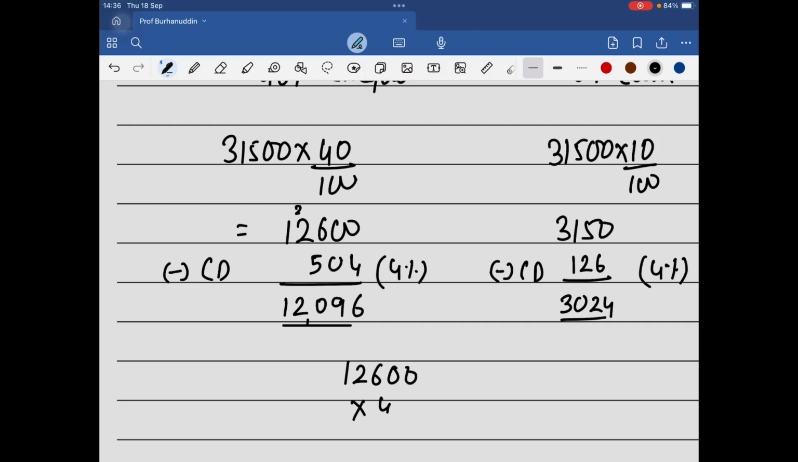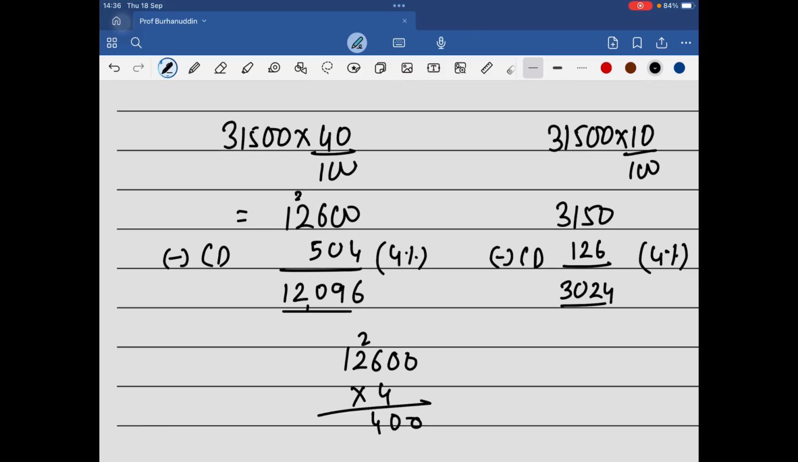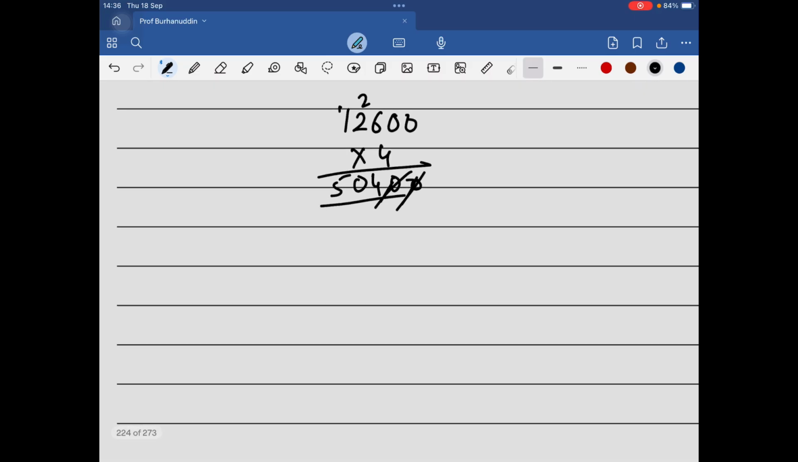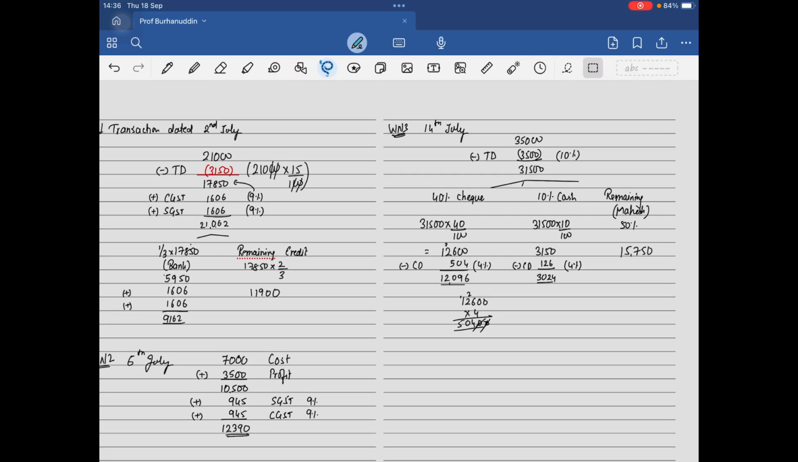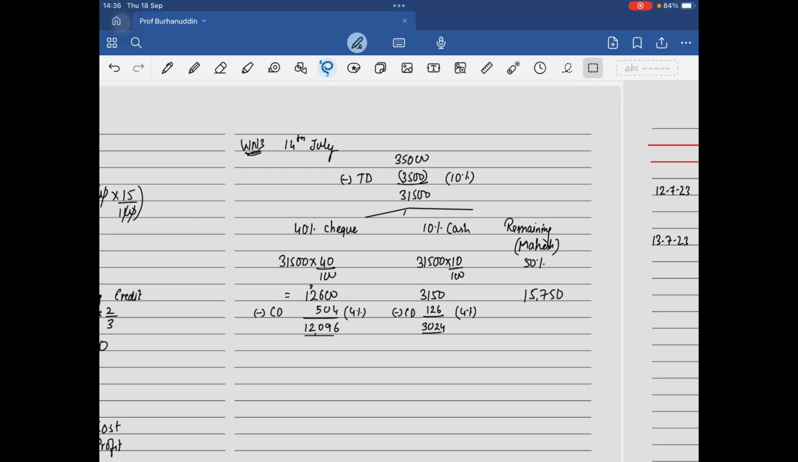12600 multiplied by 4. 0 0. 6 are 24. 2. 4 2s are 8, 9, 10. 1 carry 504. And you have percent, so we will remove 2 zeros. So 504. Do you understand this? Okay, very easy. Now this question is actually going to bore you, but it is very easy. It is a little trickier also. One of the very good level questions.